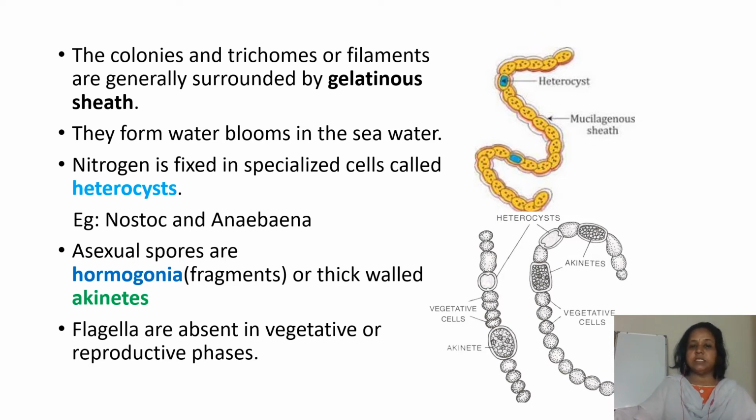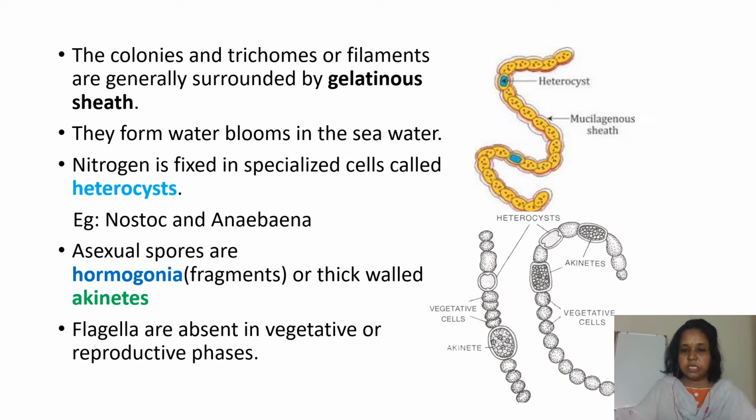Nitrogen is fixed in specialized cells called heterocysts. Examples are Nostoc and Anabaena. Asexual spores are hormogonia. They are fragments or thick-walled akinetes. Flagella are absent in the vegetative or reproductive phases. Here you can see the gelatinous sheath is surrounding the whole body. That is why it is slimy in structure, and you can see the heterocysts and the akinetes.